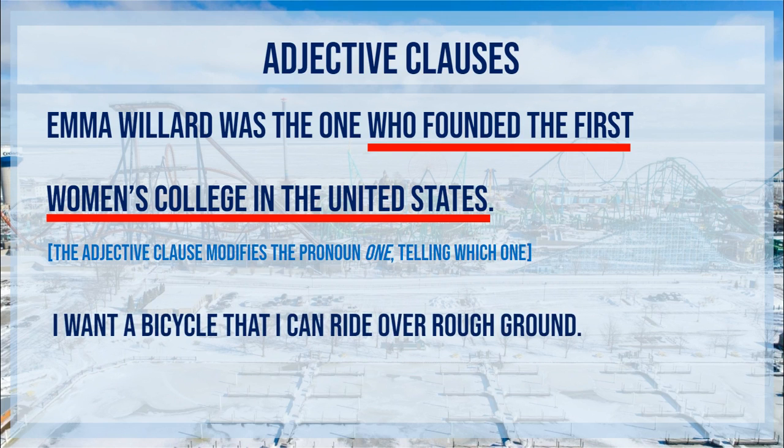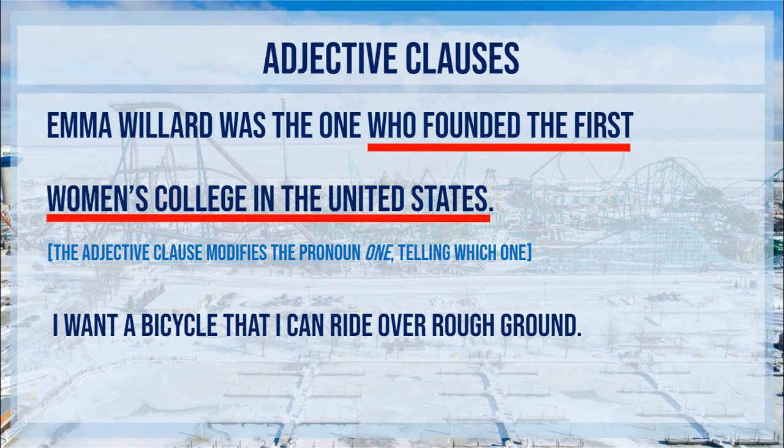Our second example here, I want a bicycle that I can ride over rough ground. Subject is I, verb is want, and the direct object here is bicycle. So I want a bicycle is part of the independent clause. That, again, combined with the information about relative pronouns, we see the word that here.